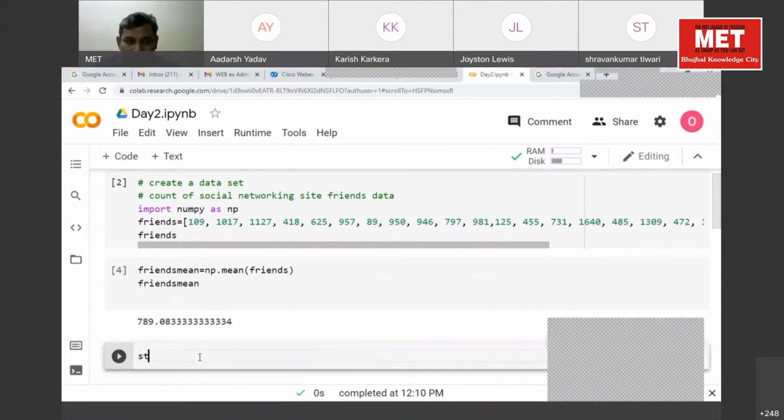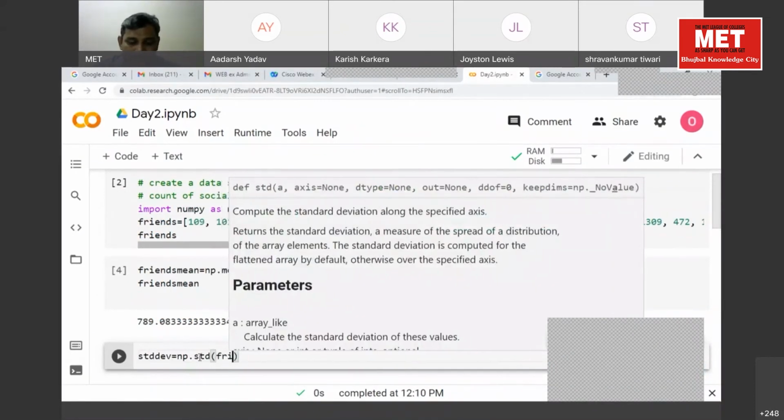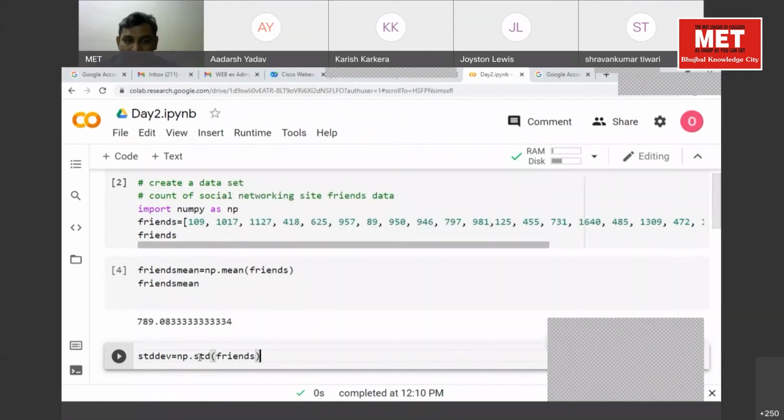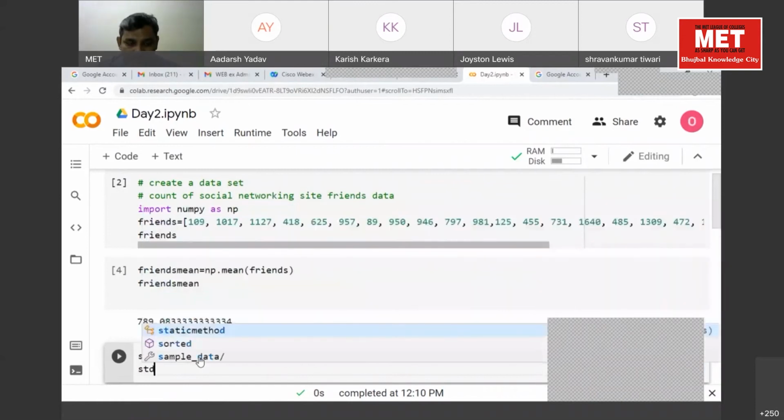So say std dev is equal to np.std, and the parameter that we have to pass is friends. Okay.